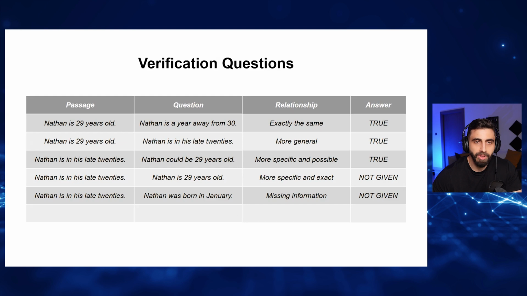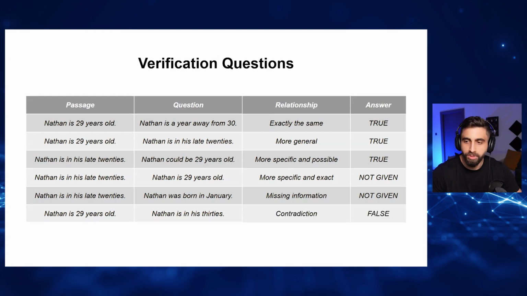So what about false? Nothing is mentioned about false. When do we write false? You write false when there is a clear contradiction between the passage and the question. Very clear contradiction. If the passage says, Nathan is 29 years old. 29. He's not 27, he's not 28, he is 29. The question tells you he is in his 30s. Don't tell me I don't know. You know. He is 29. Clear contradiction. False.